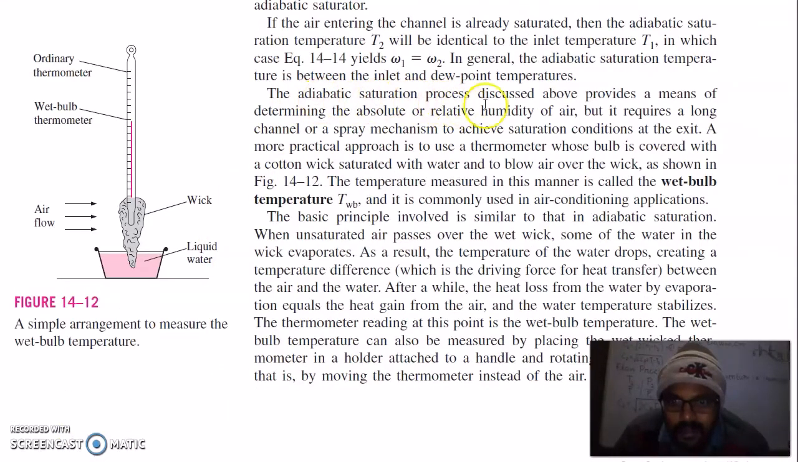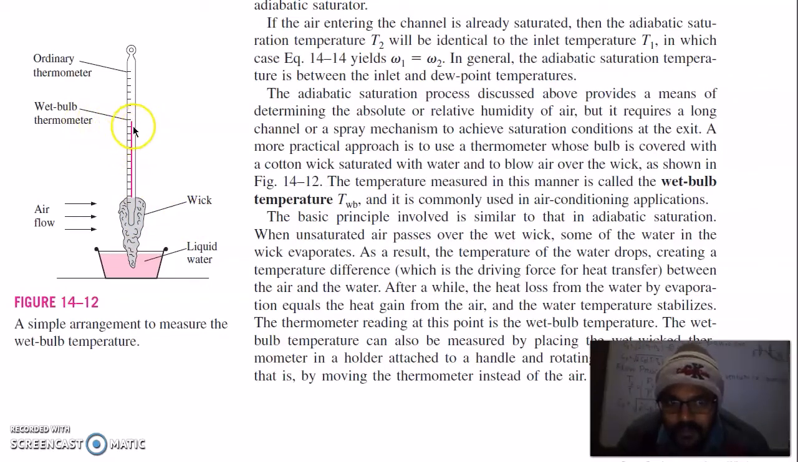The adiabatic saturation process discussed above provides the means of determining the absolute or relative humidity of air, but it requires a long channel or a spray mechanism to achieve saturation conditions at the exit. A more practical approach is to use a thermometer whose bulb is covered with a cotton wick saturated with water and to blow air over the wick. You can see here we have a thermometer covered with a cotton wick. The air will flow and take the moisture from it. Due to the moisture carried by the air, the temperature at the bulb will drop.